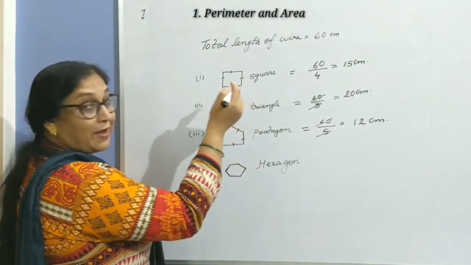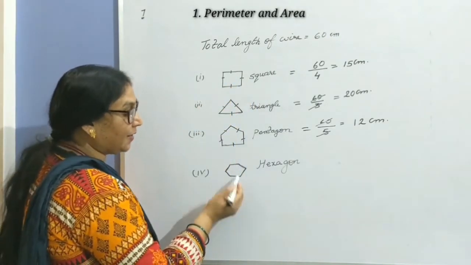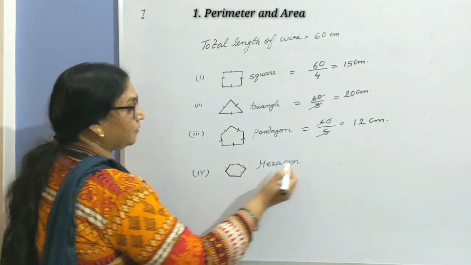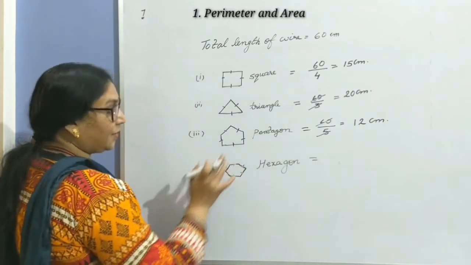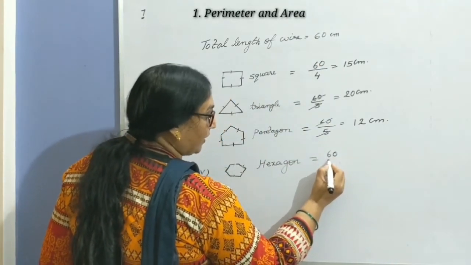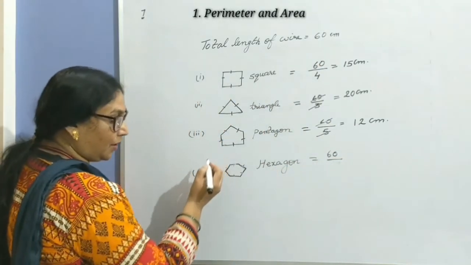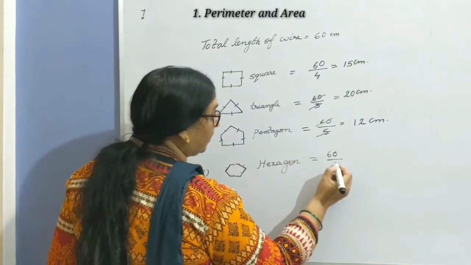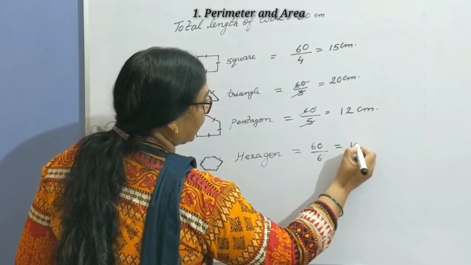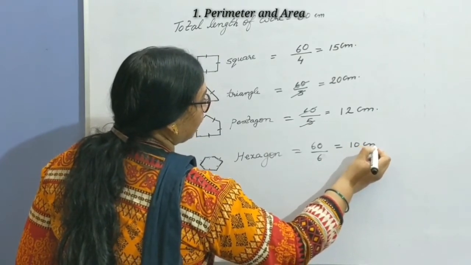As that wire is converted to a regular hexagon, it means all its 6 sides are equal. The total length, 60 centimeter of the wire, is divided into 6 equal parts. So length of each side equals 10 centimeter.